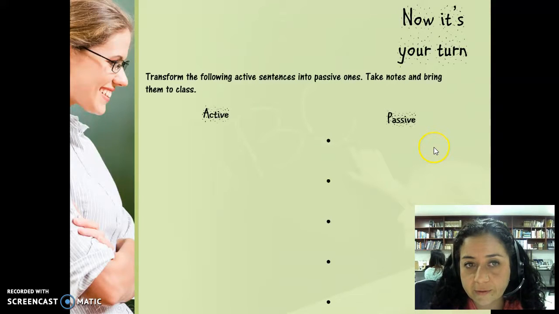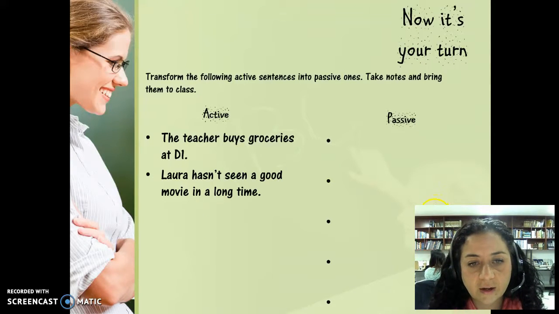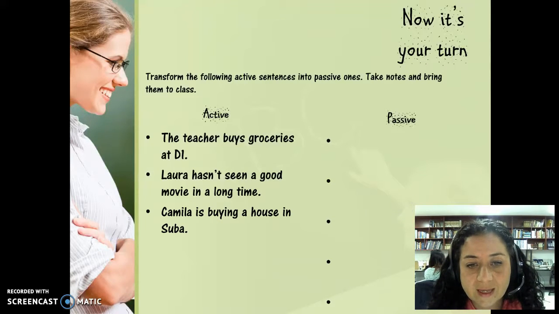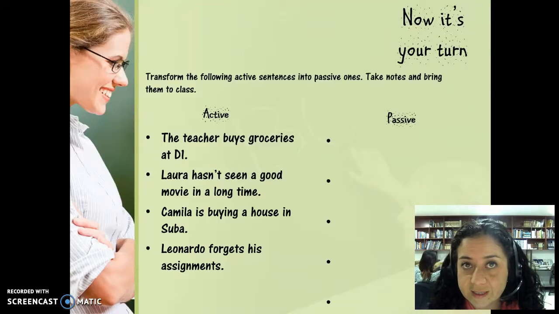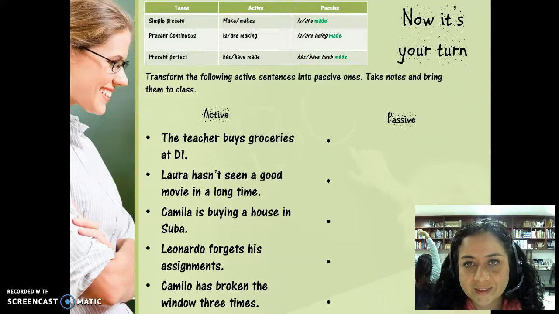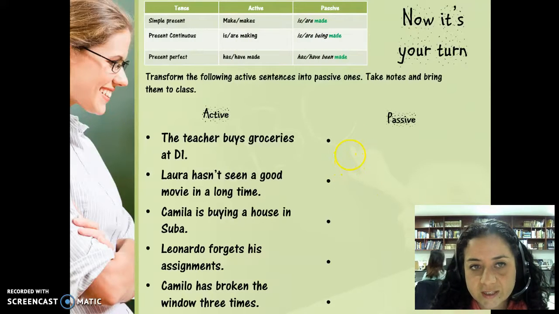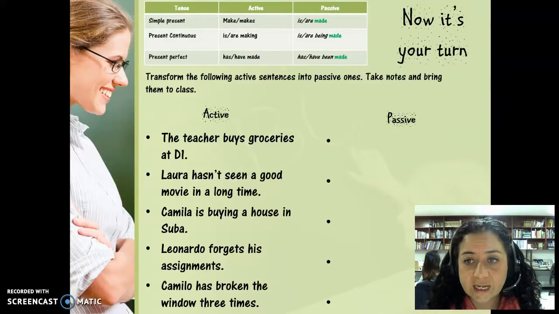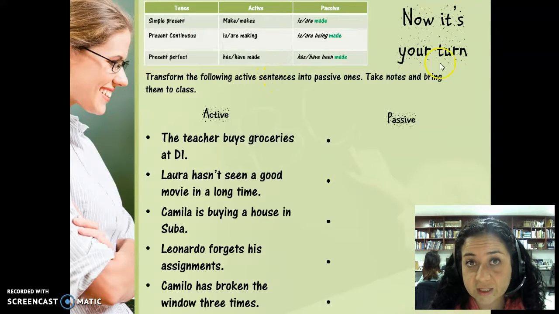Okay, now it's your turn. Transform the following active sentences into passive ones. Take notes and bring them to class. The teacher buys groceries at D1. Laura hasn't seen a good movie in a long time. Camila is buying a house in Suva. Leonardo forgets his assignments. And Camilo has broken the window 3 times. Remember, use the chart. So now, pause the video and write your sentences. Don't forget to bring them to class tomorrow.